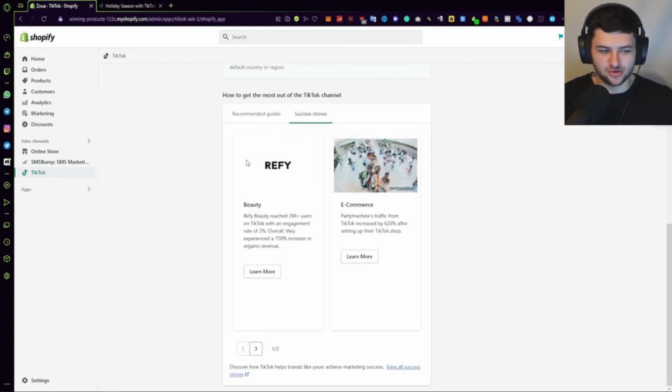And also success stories, so we can have a look at some success stories from e-commerce and also from this beauty store, for an example, and it shows the kind of traffic which some of these biggest brands have actually got from advertising on TikTok. So if you're just generally interested in business stuff, that's just generally going to be a good read, right?